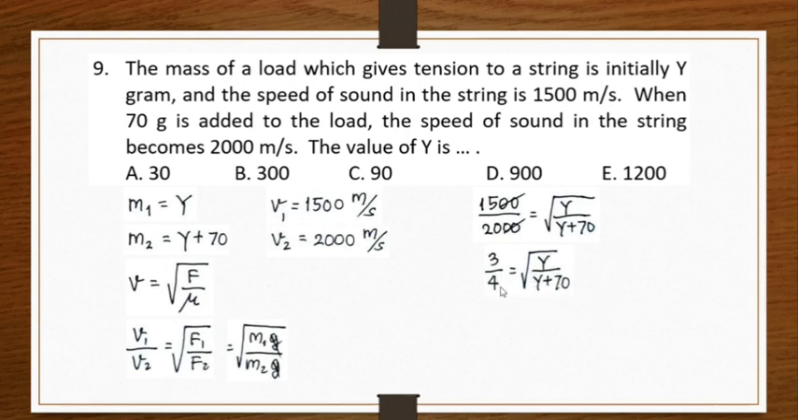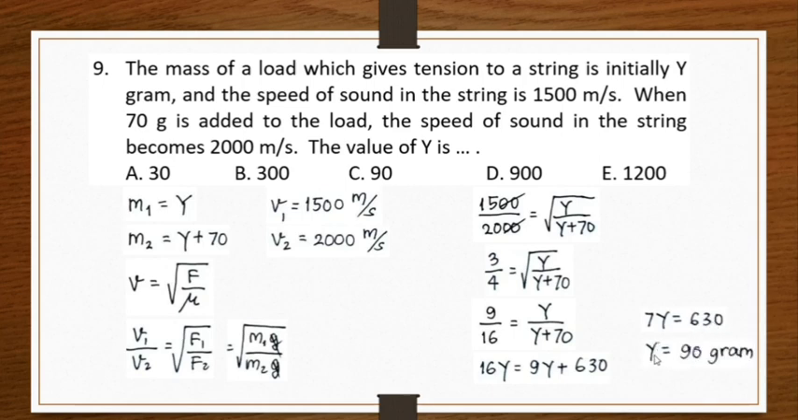And I will square both sides. So I have 9 over 16 equals y over y plus 70. Then 16y will be equal to 9y plus 630. And I have here 7y, which is equal to 630. So y is equal to 90 grams. So the answer will be C.